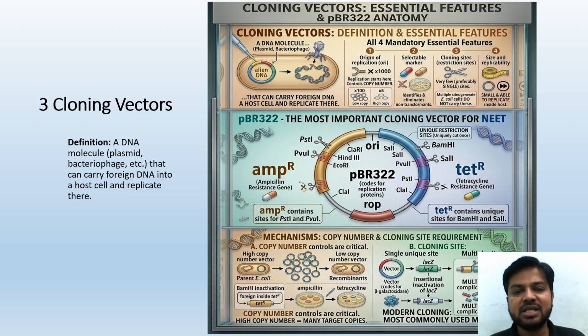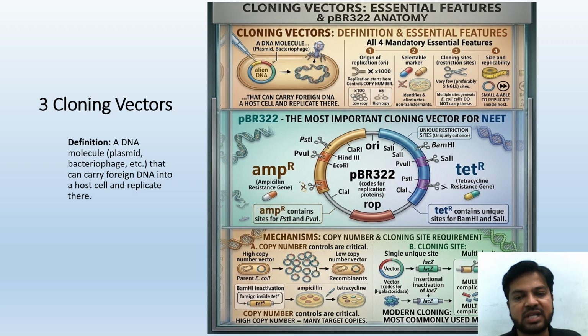This is the ampicillin resistance gene, and it contains sites like PstI and PvuI. We are going to study that in detail. Now just focus on the structure. The other part is TET-R, the tetracycline resistance gene, and it has sites like BamHI and SalI, which are unique restriction sites also. And we are going to have ROP. We will study it in the second slide. Don't worry, just focus on the image.